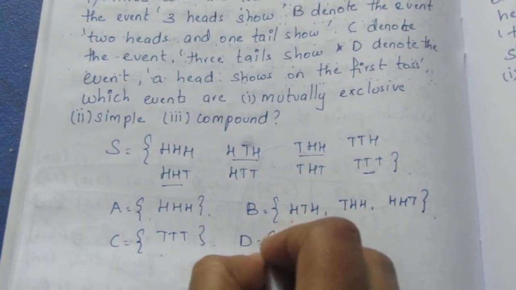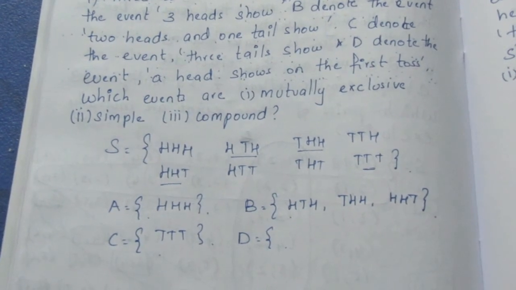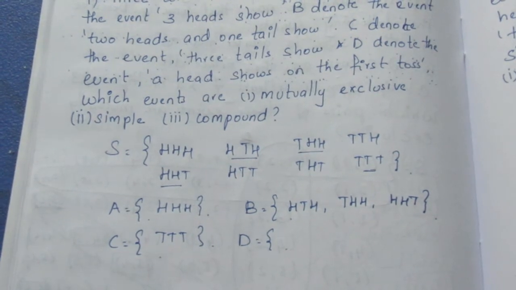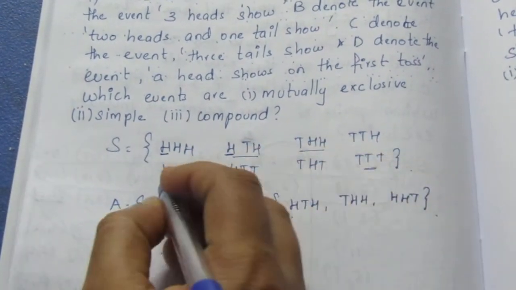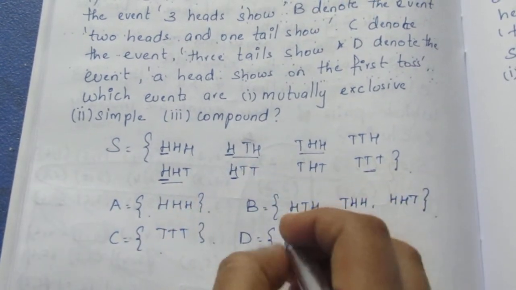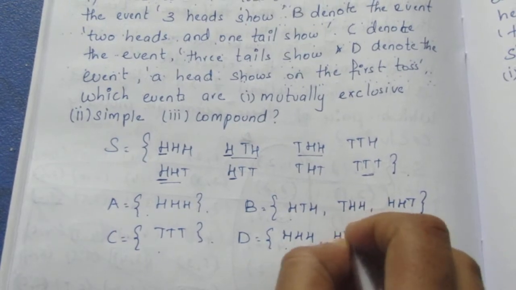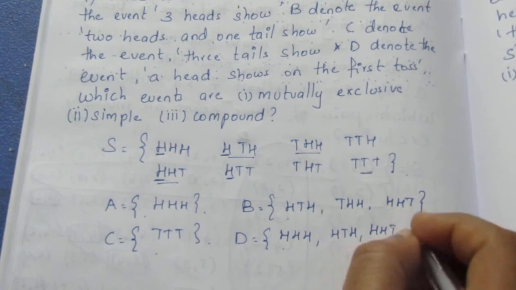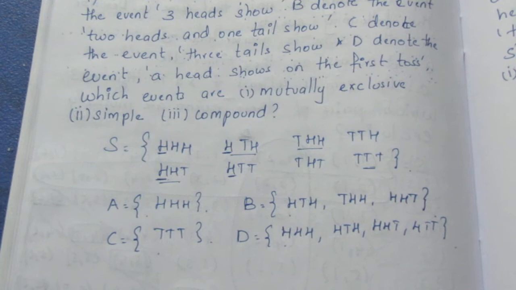Now D denotes a head shows on the first toss. First toss, that should be a head. It is not necessary about the tail or how many heads there are. They have just asked for a head on the first toss. That means the first toss head, first one head. So even triple H, the first toss head. So HTH, next HHT, next HTT. So we have written A, B, C, D.